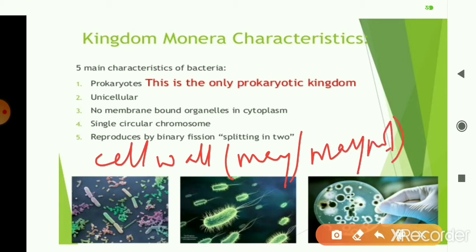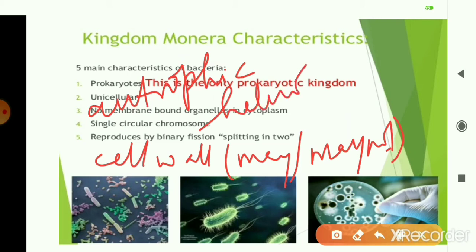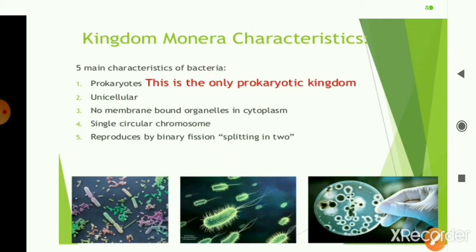Talking about the mode of nutrition, the organisms can either show autotrophic nutrition, that is they can make their own food, or they may be heterotrophic. So the organisms can either be autotrophic or heterotrophic. And in this Monera kingdom, one very important thing to tell you is that all the microorganisms that take part in the nitrogen cycle belong to kingdom Monera. So these are some of the important characteristic features of kingdom Monera.